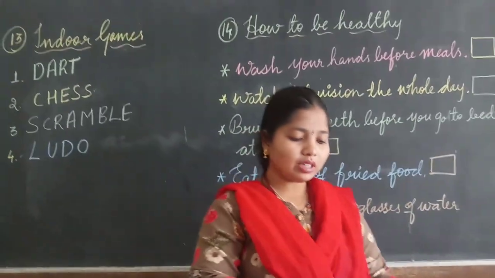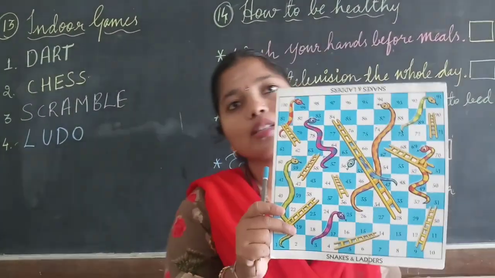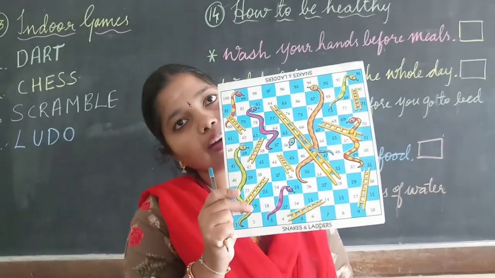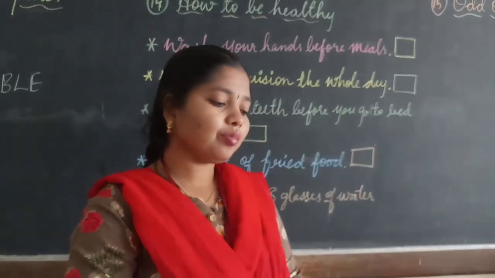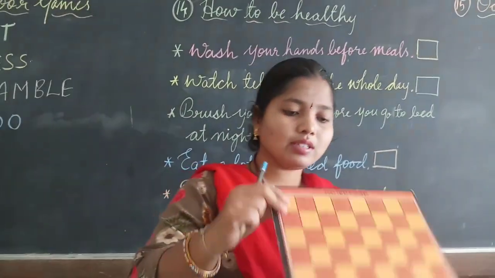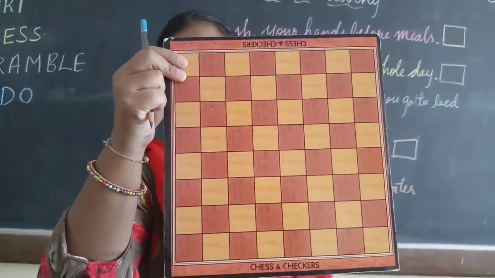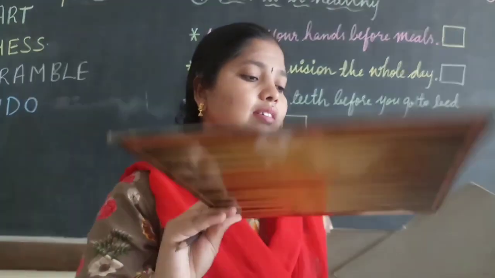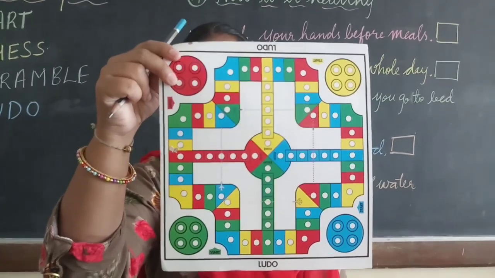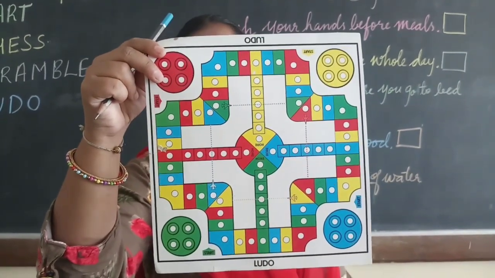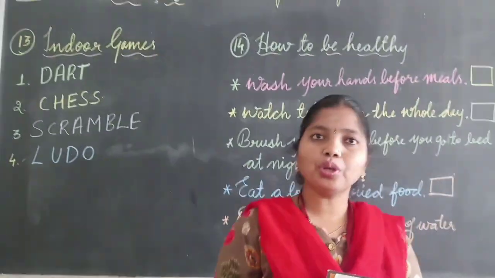What is the name of this game? Do you know? Have you ever played this game? This is called Snake and the Ladder. Next, what is this game? This is a chessboard. In this we will play chess. And next, what is it? It's a game called Ludo. These are the indoor games which I have shown you, children.